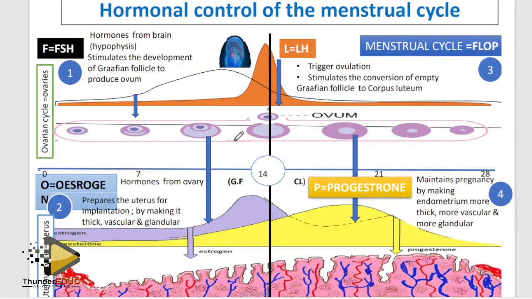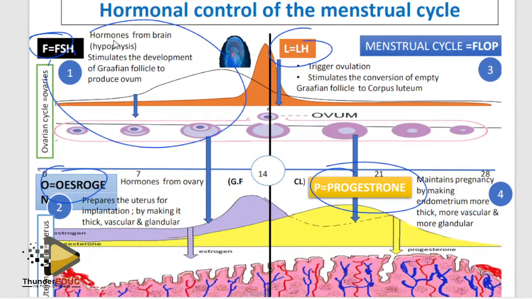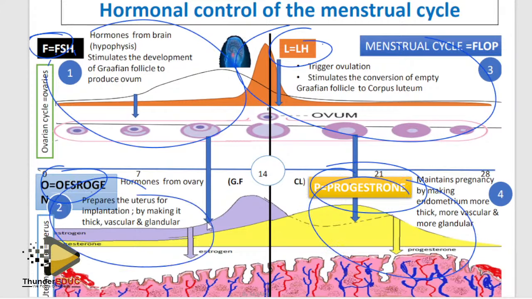This is the menstrual cycle. The hormonal control of the menstrual cycle. Here I've talked about how to interpret it. What you need to focus on is, number 1, the function of each of these. I'm not going to explain this, but know that if you draw this, this works here, this works here. So they cannot ask you anything in this region and you talk about progesterone, in this region and you talk about this. Never.